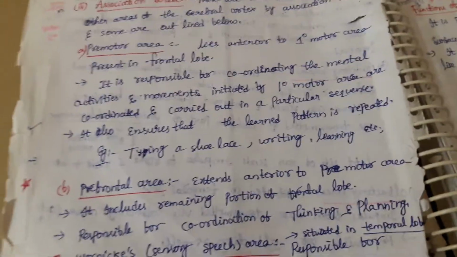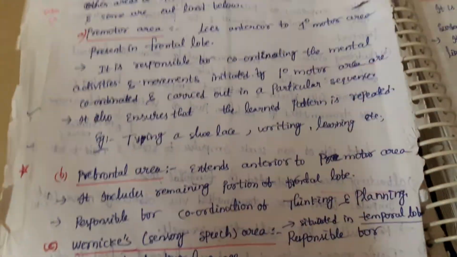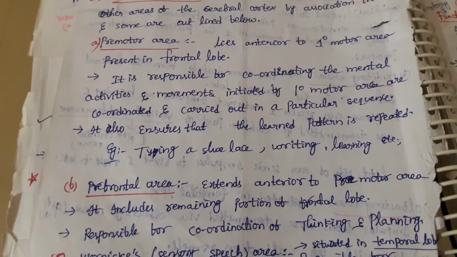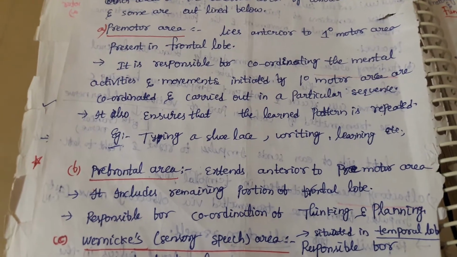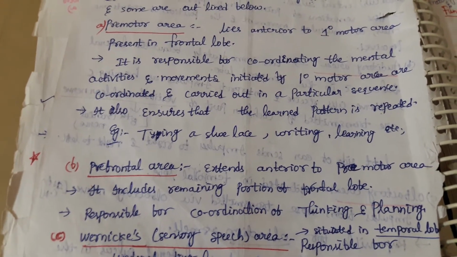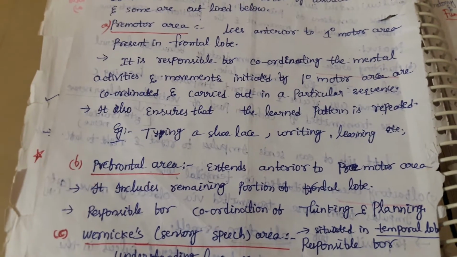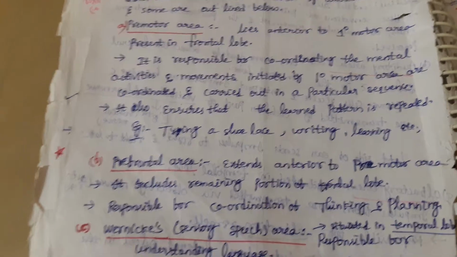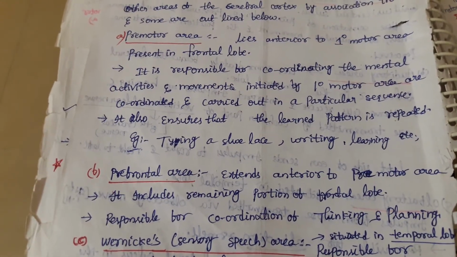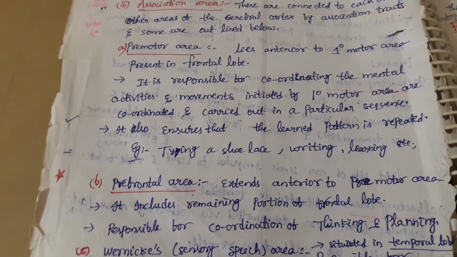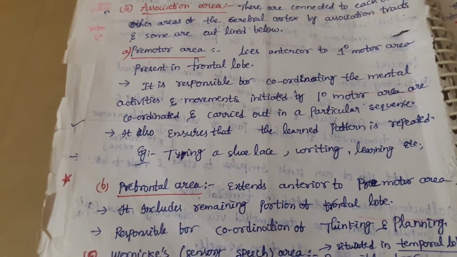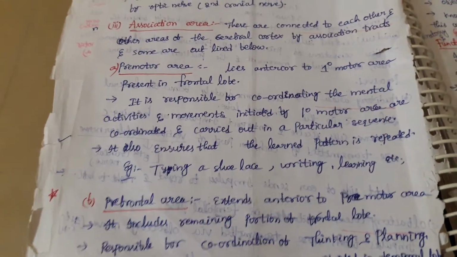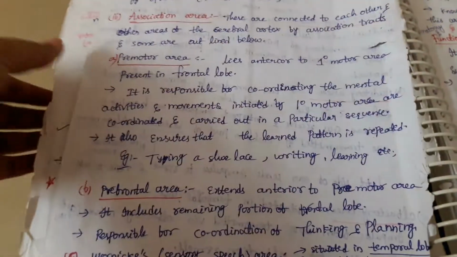Once your practice goes on, automatically the remembrance is also going on. For example, you can learn something in your 10th standard or intermediate, but whenever the same topic is repeated in your bachelor degree or in masters, automatically you recollect the information that you received and stored in that area. You interpret both the data you are receiving and what is already present, and it will give some output to you.